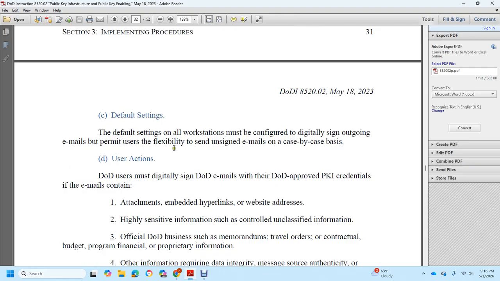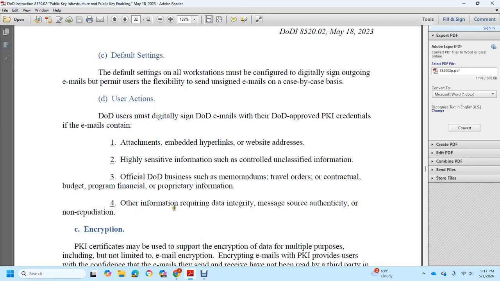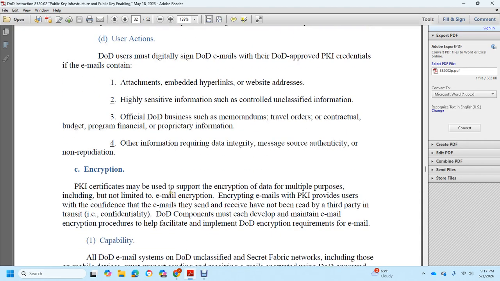User action: DoD users must digitally sign DoD email with the DoD approved public key infrastructure credential when the emails contain attachments, embedded hyperlinks or website addresses. However, some of the information is controlled unclassified information of official DoD business, such as memos on travel, related contractual, budget, program, financial and proprietary information, other than information requiring data integrity, message authentication, non-repudiation or encryption.